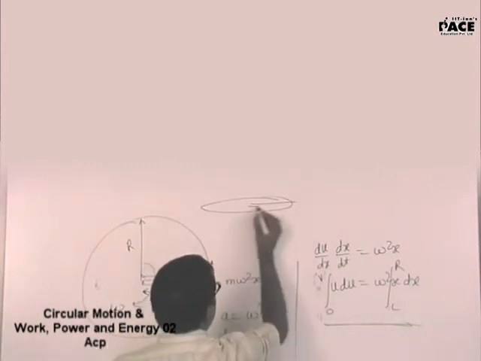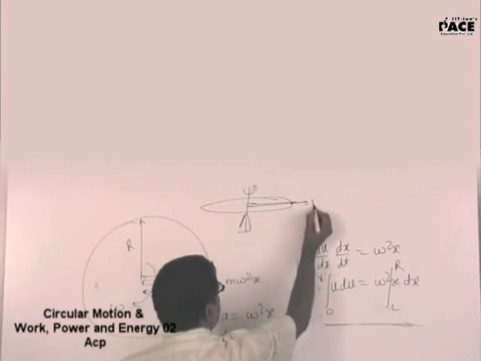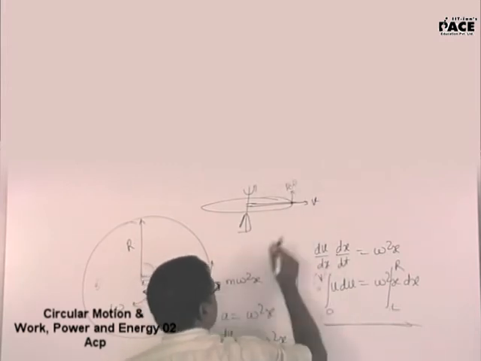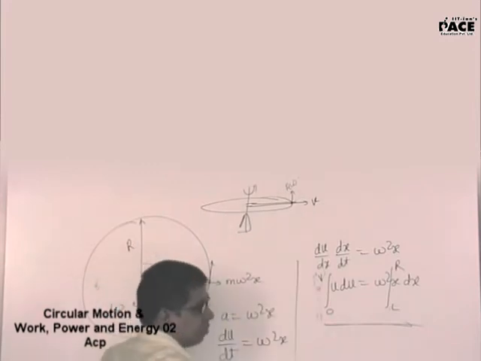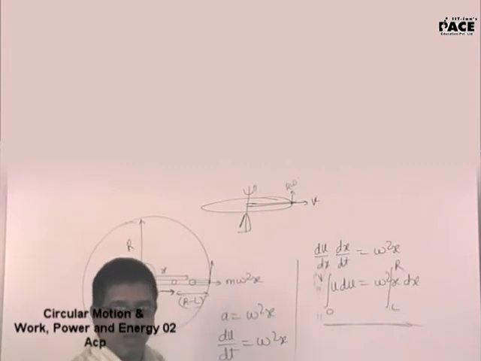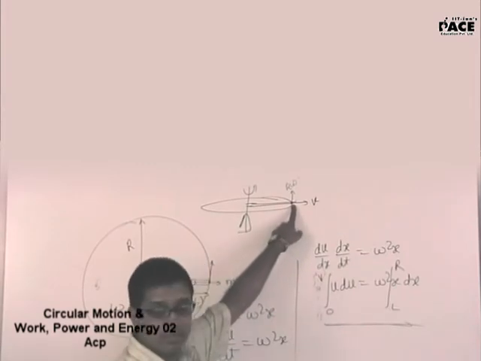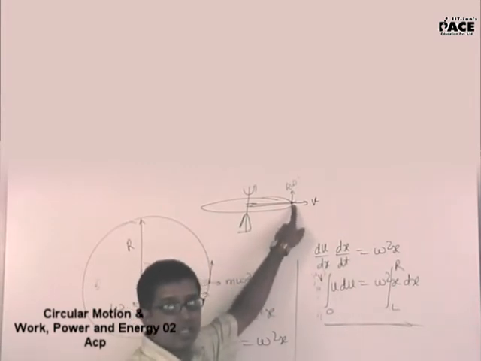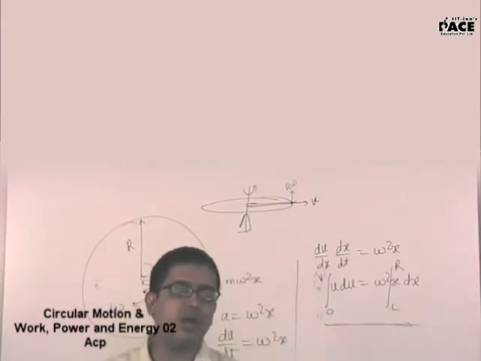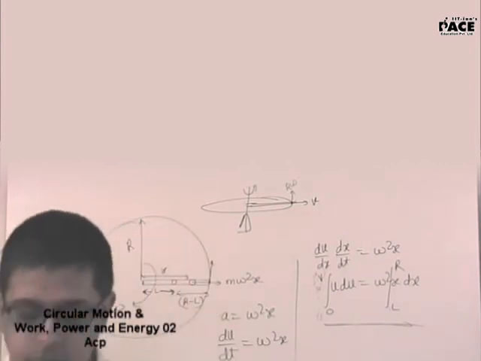I repeat the logic here. The groove is like this. The table is rotating in this direction. If this has a velocity of v, which I calculate from here, this will have a velocity of r omega. Velocity of the mass with respect to the table plus velocity of the table with respect to ground. Linear velocity of different parts of the table is different, so take the linear velocity of that particular point. Velocity of the mass with respect to that point plus velocity of that point with respect to the ground gives the velocity of mass with respect to ground. Yes or no? Yes, sir.